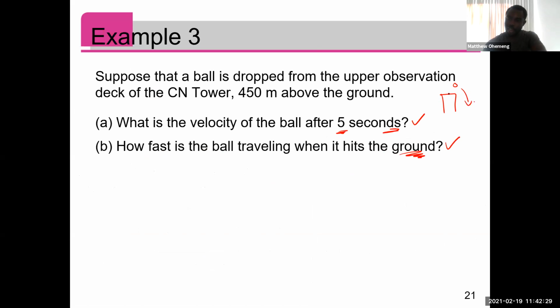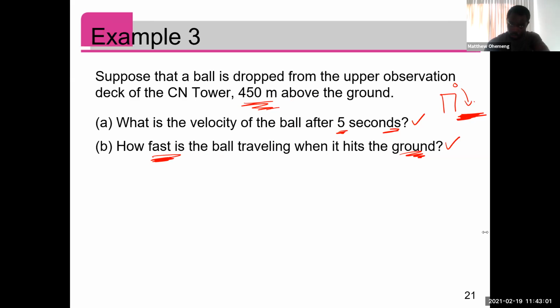At the starting point, the position is 0. Now we know that the tower is 40 meters above the ground. That means that for the time that it hits the ground, its position is what? It's 450, right? Because it's 40 meters above the ground. So we need to first find the time at which we hit the ground using the position function, and then we find how fast, which will be the instantaneous velocity at that time. All right, so that's part B.